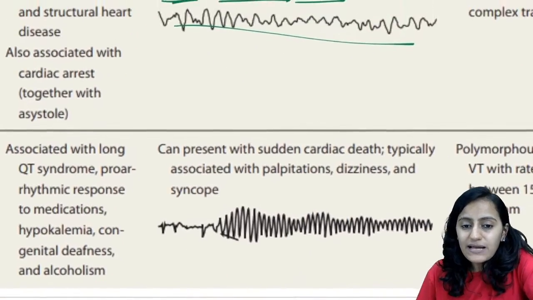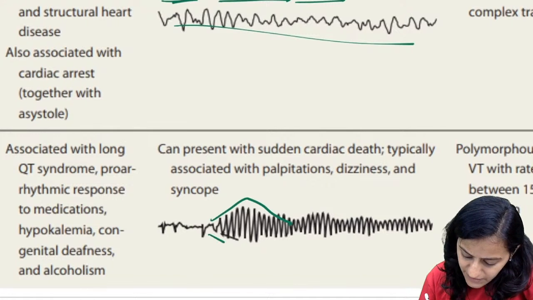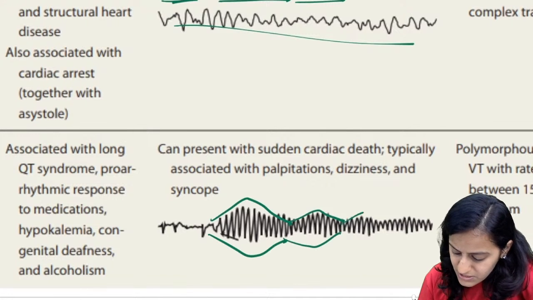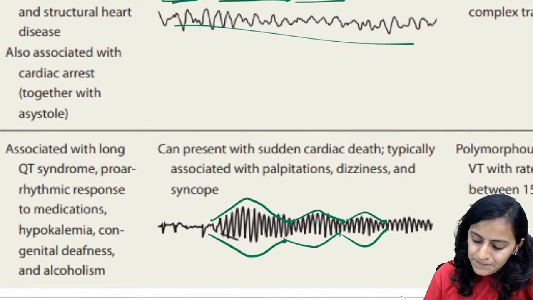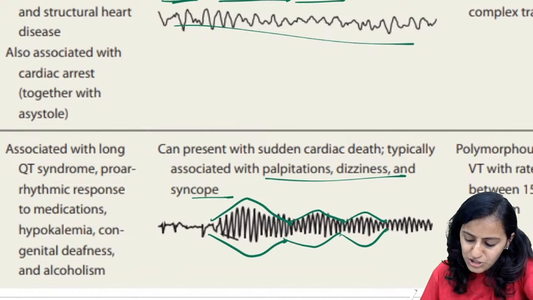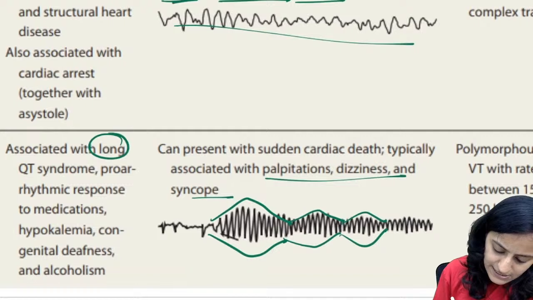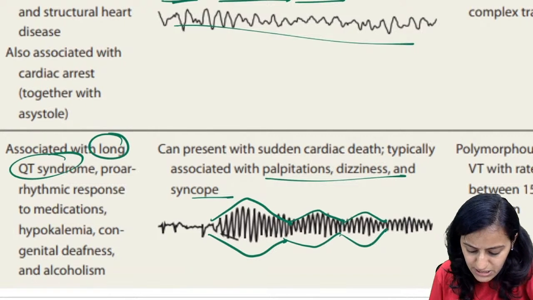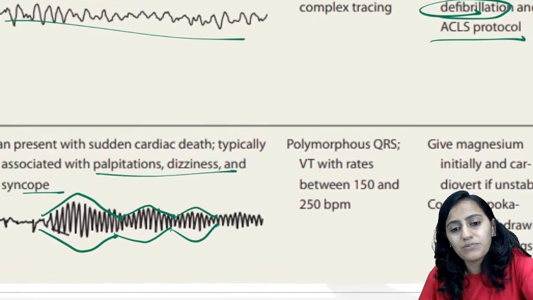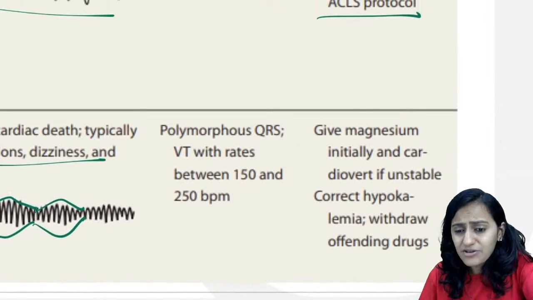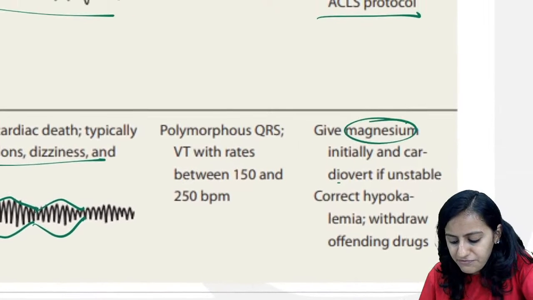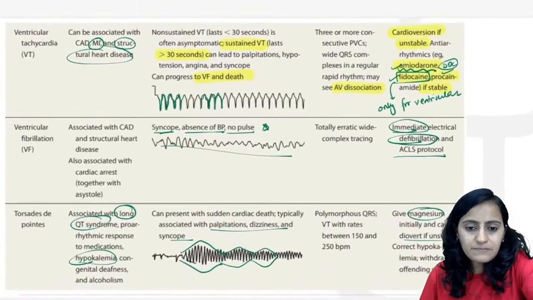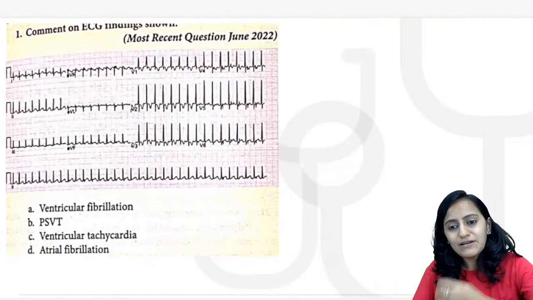Torsades de pointes, look at another ECG here, waxing, waning. This is the pattern you see in Torsades de pointes. And this also presents with palpitations, dizziness and syncope associated with long QT. Hypokalemia is what predisposes. And the drug of choice is magnesium sulfate, cardioversion if unstable. Right? Now let's have a look at the questions.